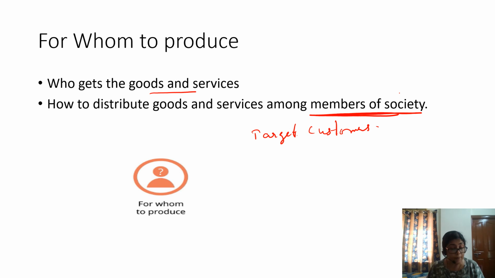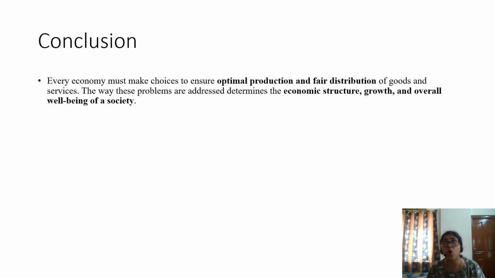In a market economy, goods are distributed based on income and purchasing power, but in a socialist economy, the government fixes the fair distribution of the goods. So this was for whom to produce. It makes decisions on how to distribute goods and services among members of society. Mostly it is based upon purchasing power and income, but necessary goods should be accessible for everyone. Those are the three fundamental questions of an economy. I think you got the idea behind that.